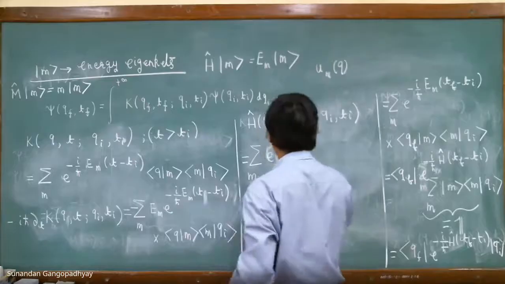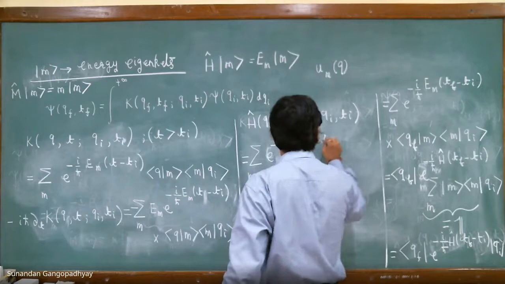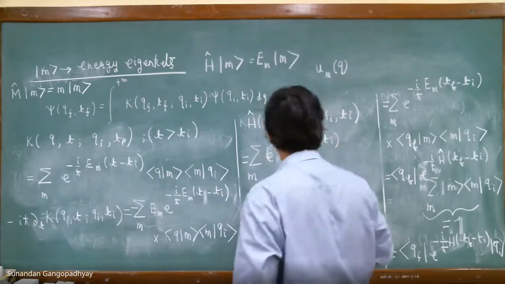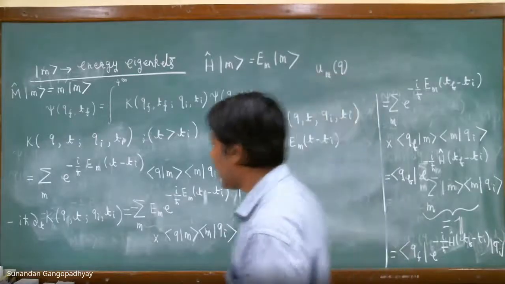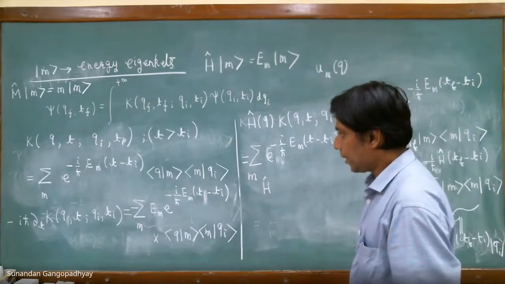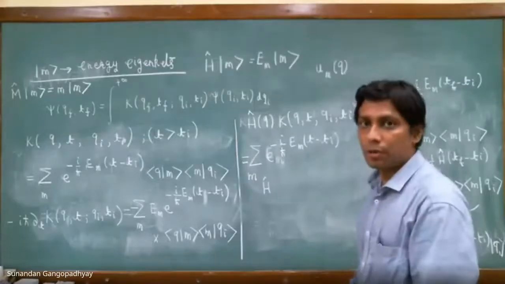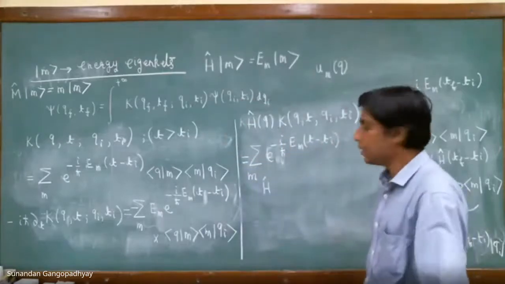Just a minute, please tell me. Actually, sir, H is the minus of the last line. I mean, H is i h bar del t, right? Minus i h bar del t, so minus of this is H actually. Sir, that is what we are trying to show. Let us do it and see what happens.